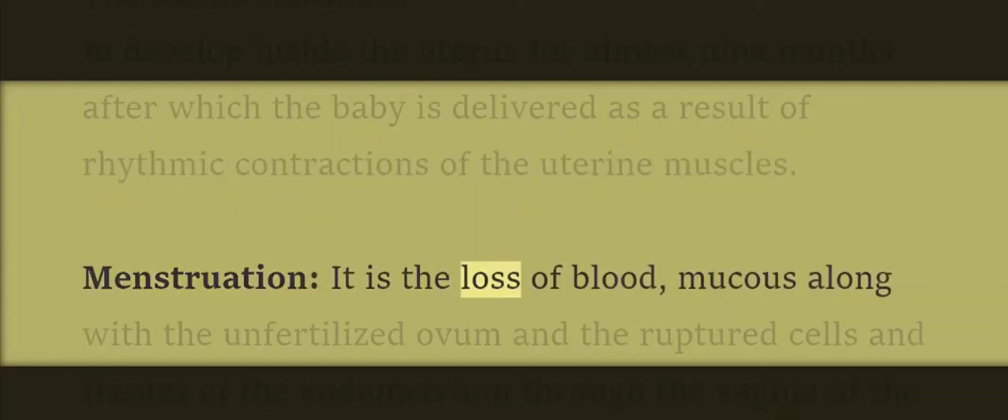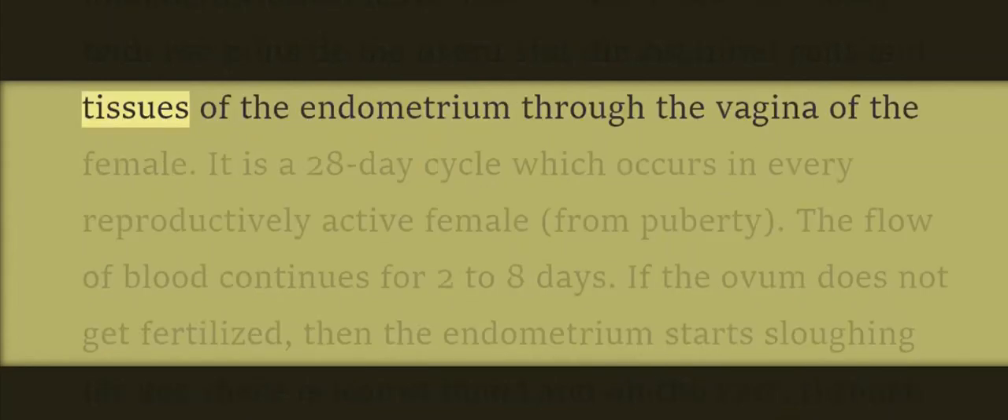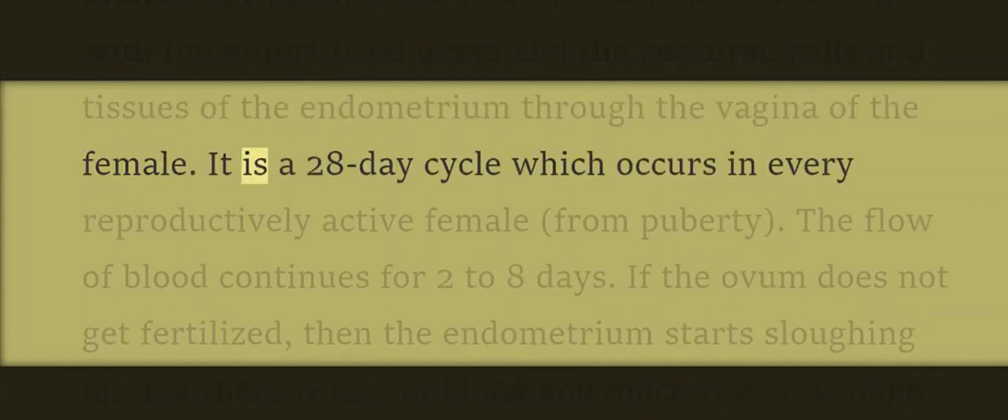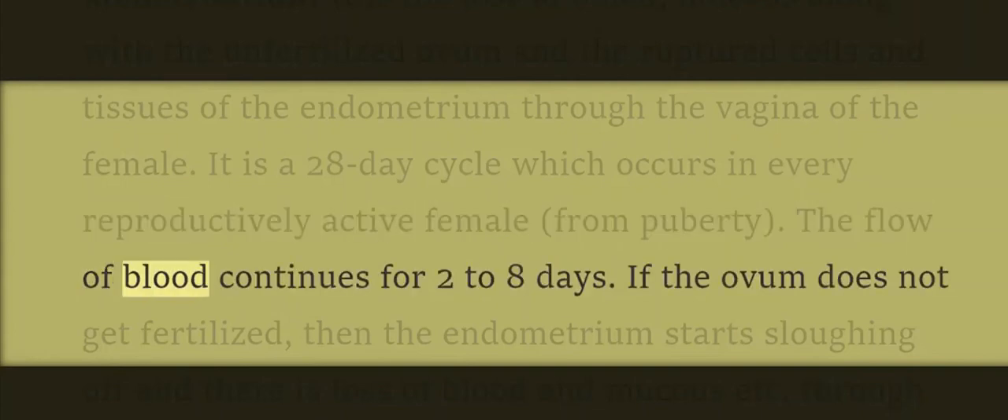Menstruation. It is the loss of blood, mucus along with the unfertilized ovum and the ruptured cells and tissues of the endometrium through the vagina of the female. It is a 28-day cycle which occurs in every reproductively active female from puberty. The flow of blood continues for 2 to 8 days.